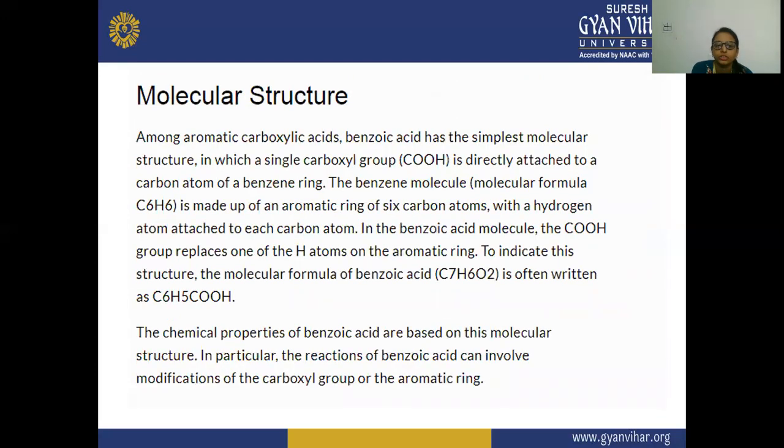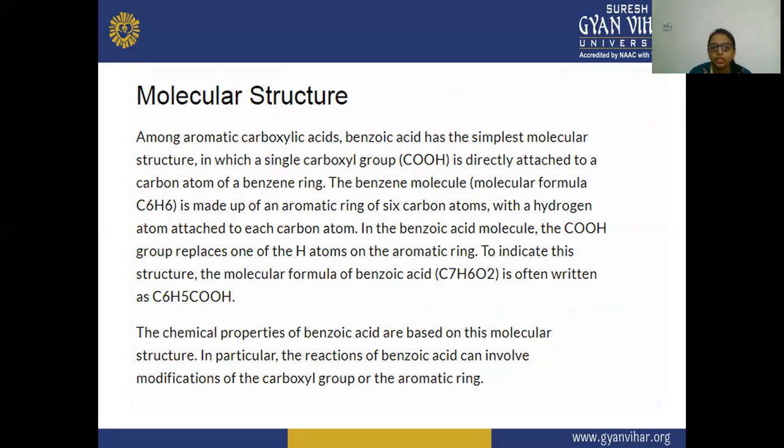Next is the molecular structure. Among aromatic carboxylic acids, benzoic acid has the simplest molecular structure. It has the simplest molecular structure in which a single carboxylic group is attached to the carbon atom of a benzene ring.